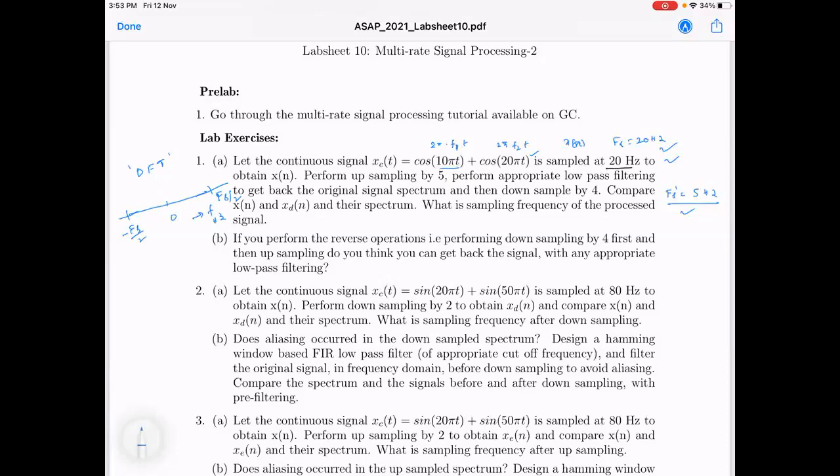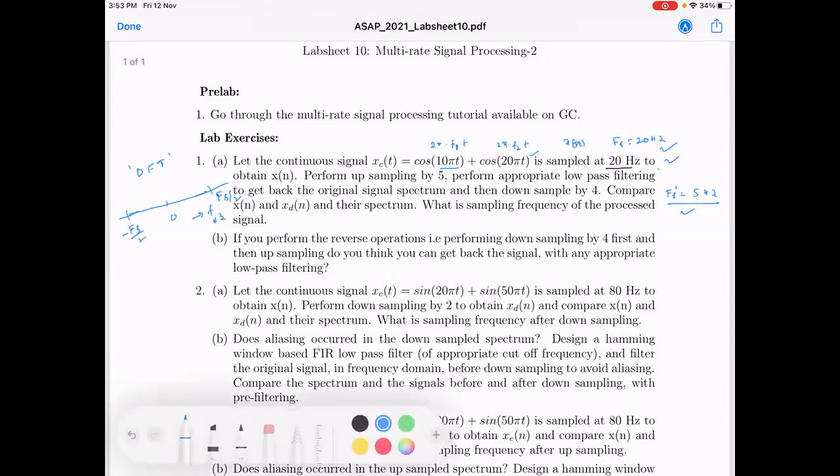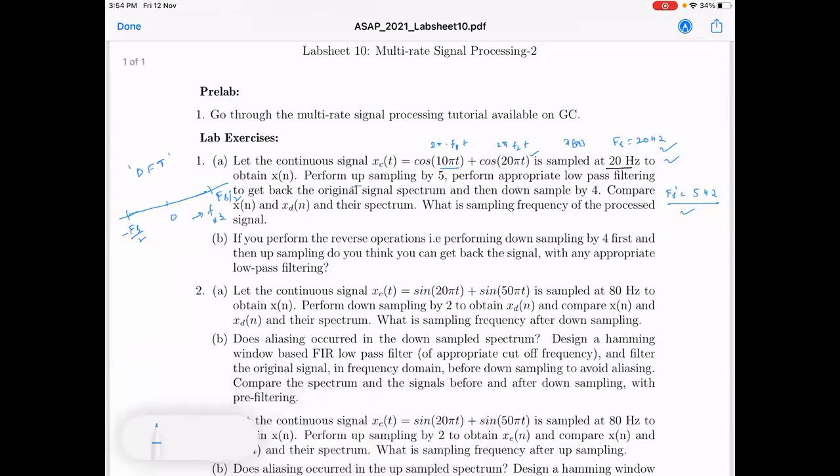But to know this minus Fs by 2 to Fs by 2, you may need to sketch a little more, because some of the spectrums beyond Fs may come into range when you perform downsampling and so on. You need to take care, but finally you need to sketch from minus Fs by 2 to Fs by 2. Now the question is, you are asked to first upsample by 5 times, and then downsample by 4 times in this example.